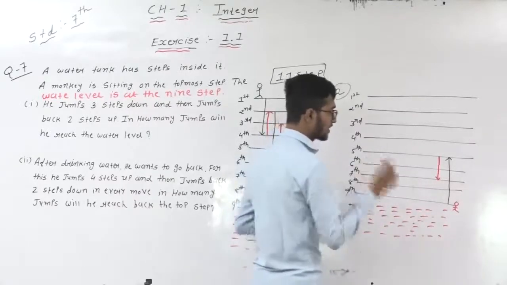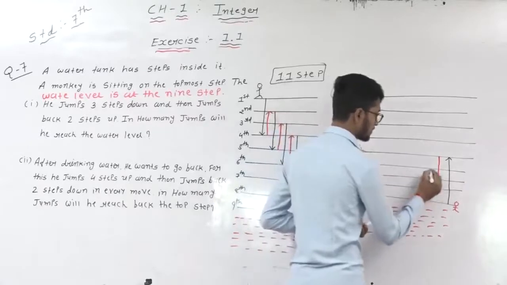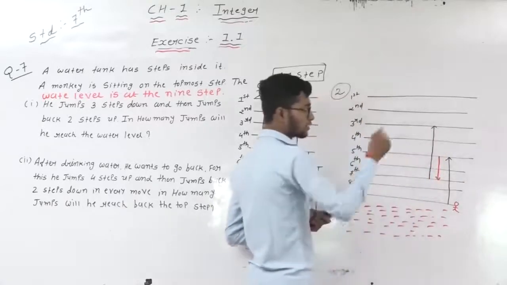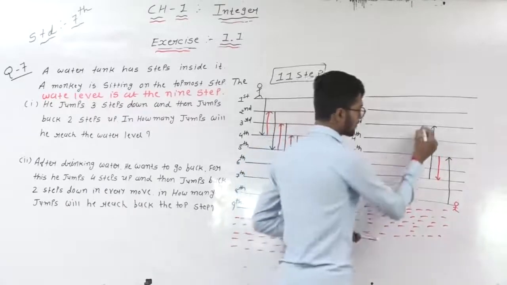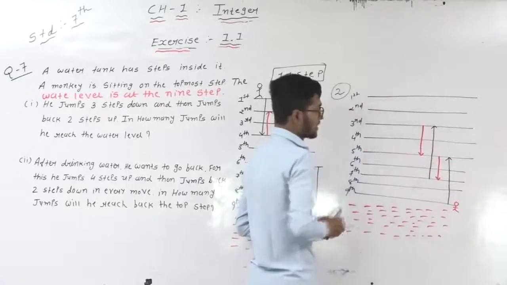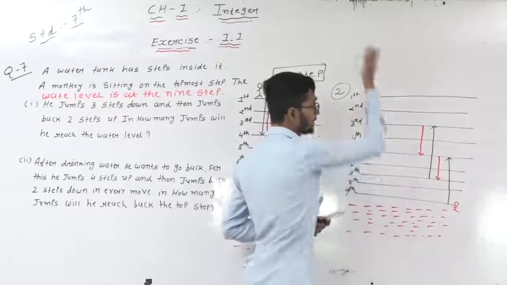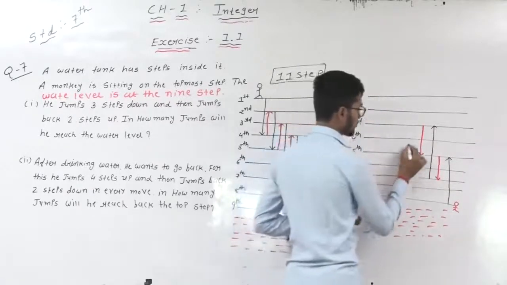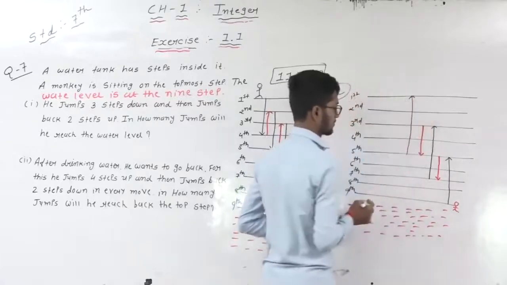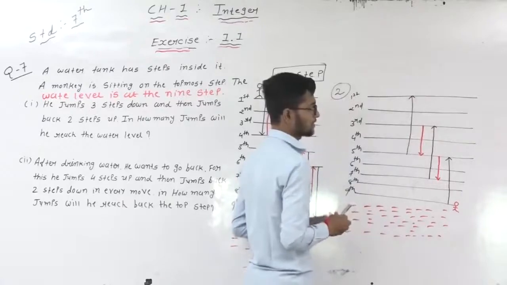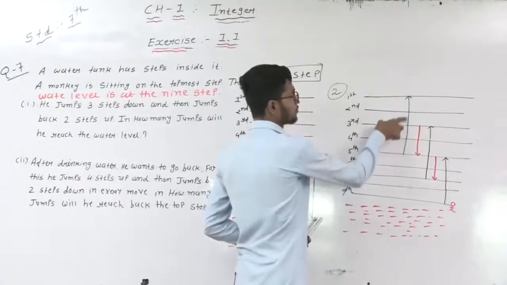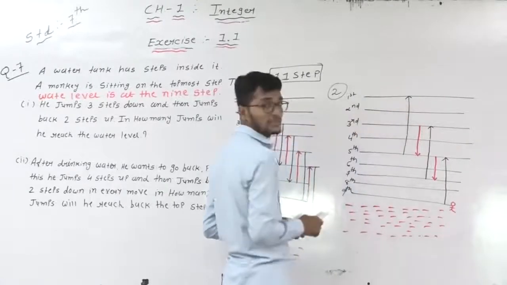Again 4 steps up: 1, 2, 3 and 4. Again 2 steps down. Clear? Now step number 5. Again 4 steps up: 1, 2, 3 and 4. So the first step is completed.